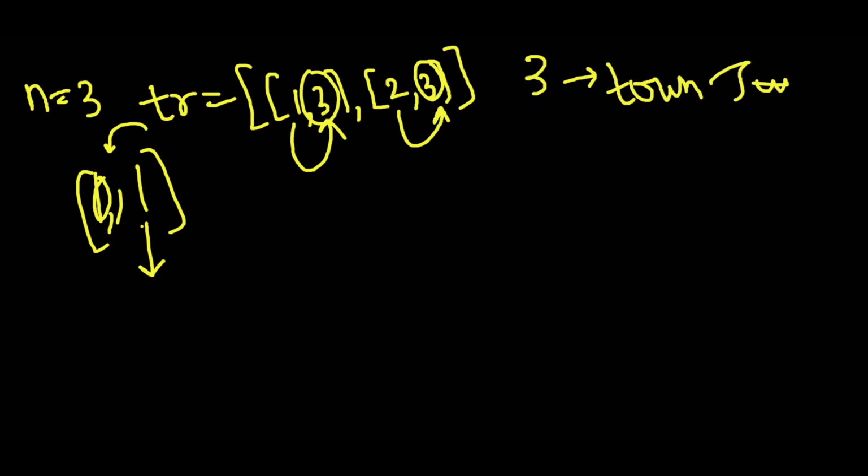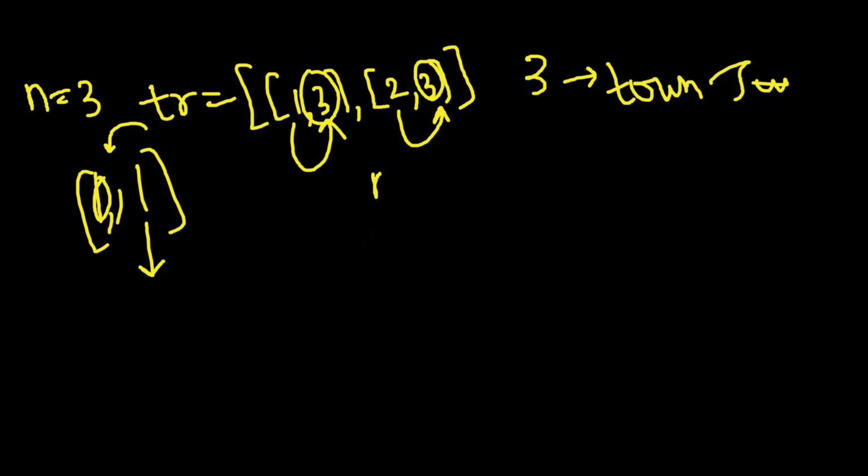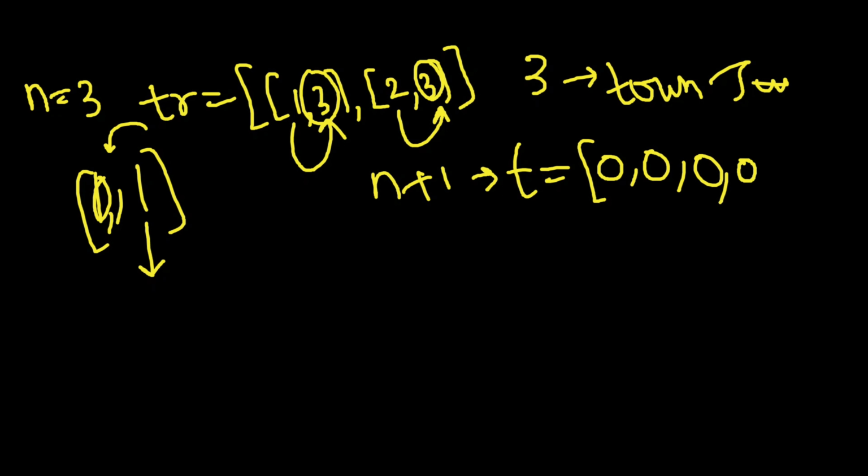So how to solve this problem? Let's take an array of length n plus 1, that is t equals an array of length n plus 1, that will be our 4 as length. So initialize it with zeros first. Indexes are 0, 1, 2 and 3.